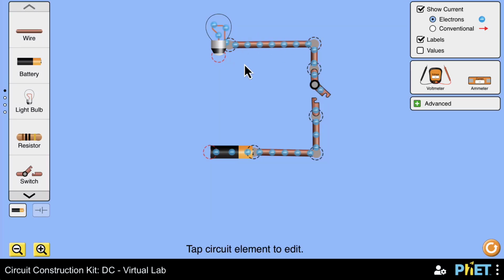Now it's the time to turn the switch on. Oh, it didn't work. Why?